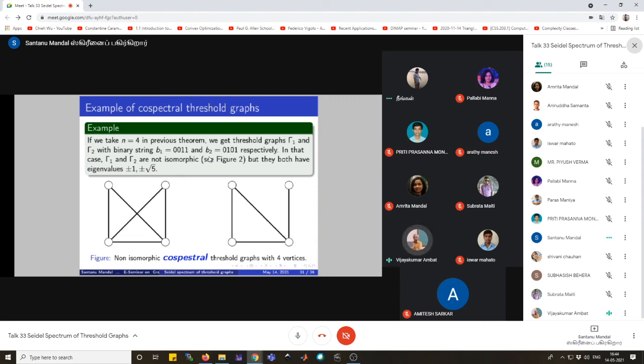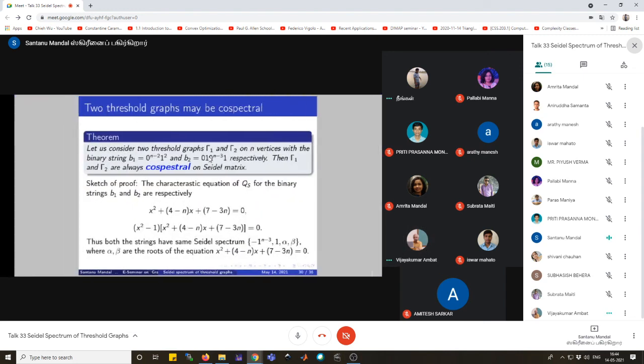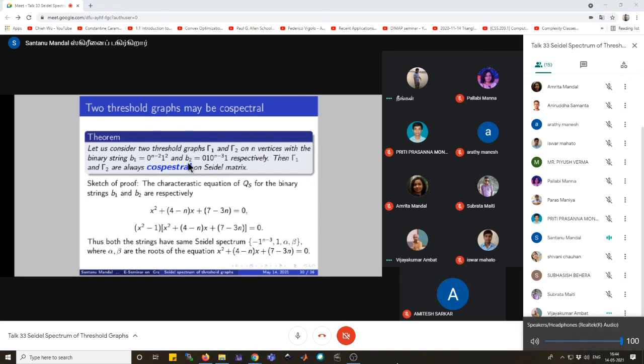I'm Vijay Kumar from Cochin. Actually, you have to take n greater than or equal to 4. Here, we consider the string b2 equals 0, 1, 0 to the power n minus 3. So all the powers should be greater than or equal to 1. For that, the least value will be n equals 4. That is why we are considering n equals 4 for a small graph.